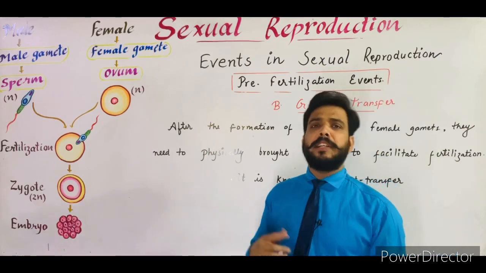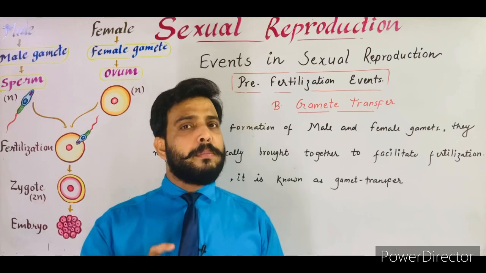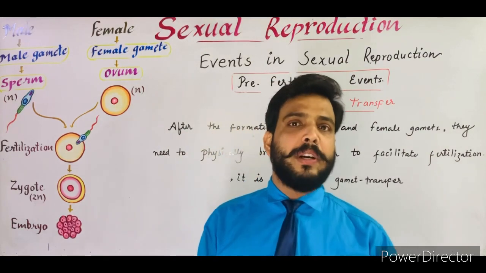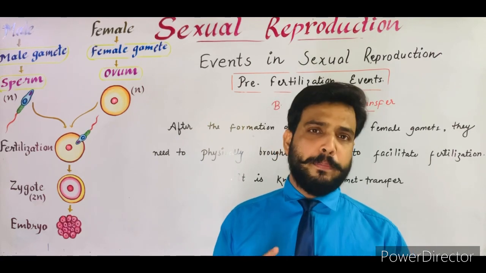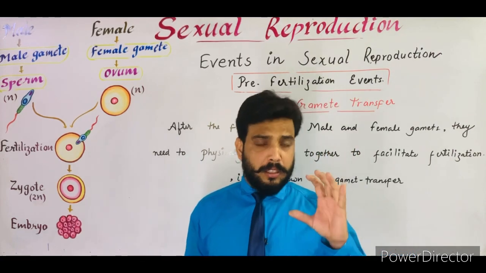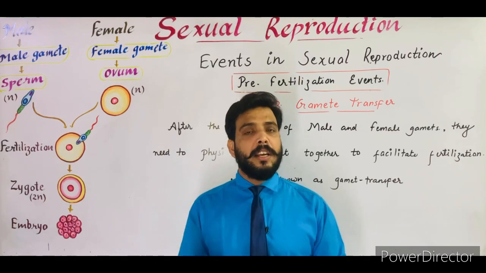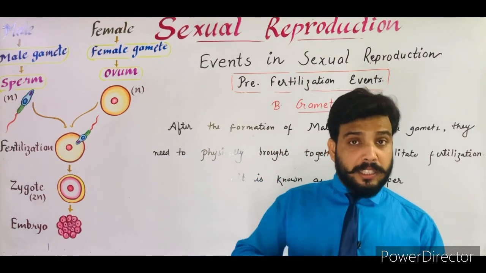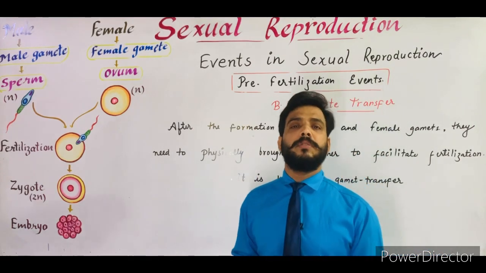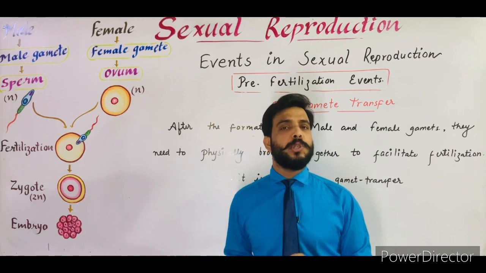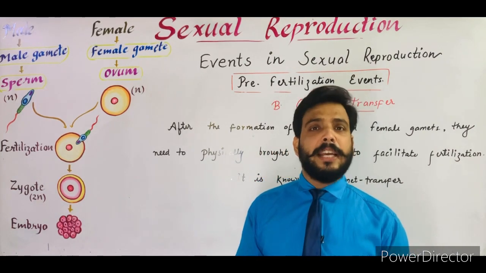Now it occurs in different ways in plants and animals. In most of the plants, a water medium is essential for the process of fertilization or gamete transfer. For example, in algae, bryophyta and pteridophyta, the male gametes are generally motile. They have flagella, and with the help of these flagella, the male gametes move towards the female gamete. So a water medium is very essential for fertilization in bryophyta, pteridophyta and algae.